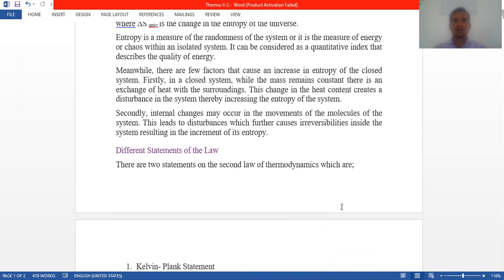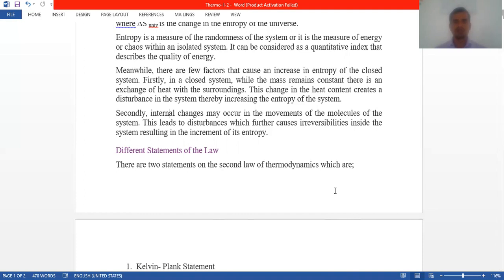There are a few facts that cause an increase in entropy of a closed system. First, in a closed system, while mass remains constant, there is an exchange of heat with the surroundings. This change in heat creates disturbances in the system, thereby increasing the entropy of the system. Secondly, internal energy changes may occur in the movements of the molecules of the system.